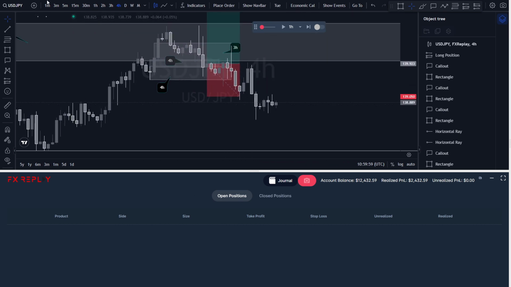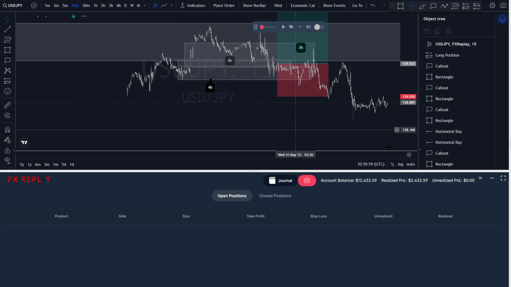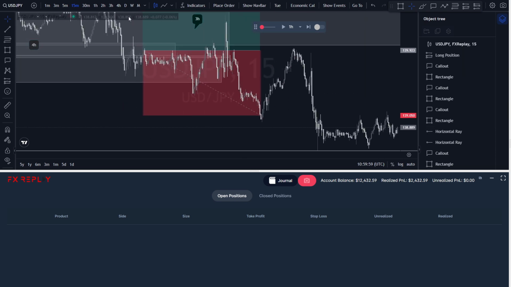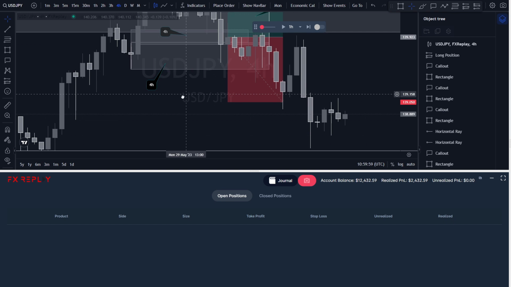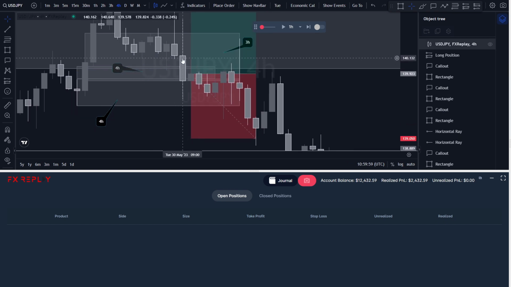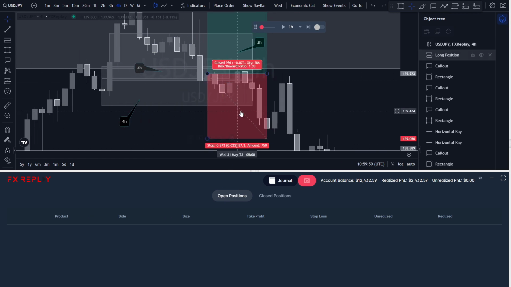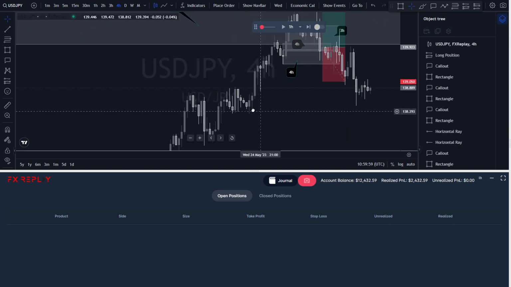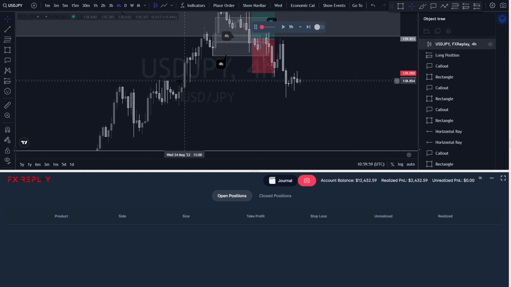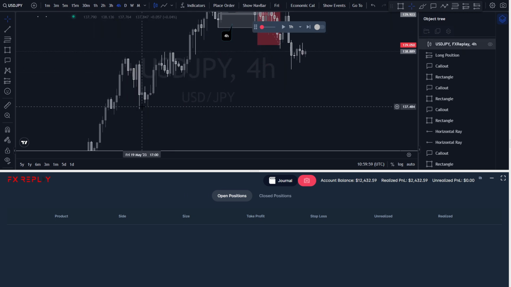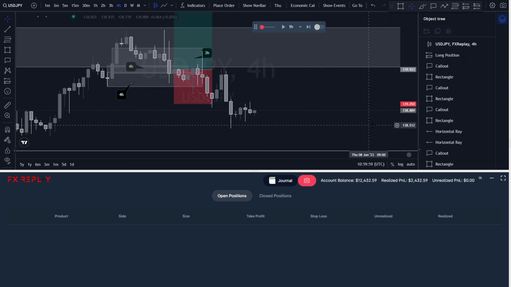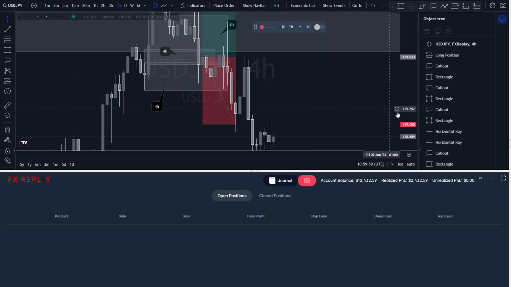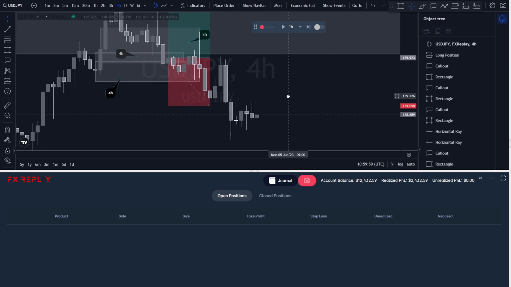So yeah, I guess I could have stopped before taking the trade and looked at the higher time frame, and then I would have definitely seen that this is a break of structure to the downside, a very clear one at that, and that I shouldn't have entered for a buy right here. Should have entered for a sell. Take profits would have been this area of liquidity and definitely this one. Maybe even this one. So before taking a trade, stop for a second and look at the higher time frames again. So let's just see how the next trade goes.